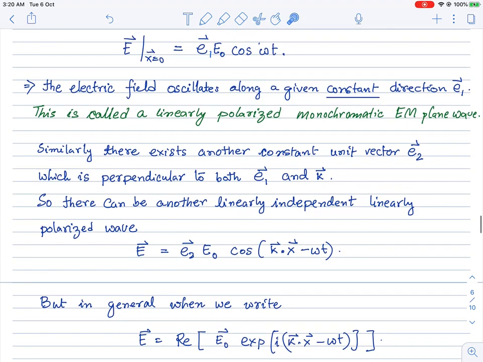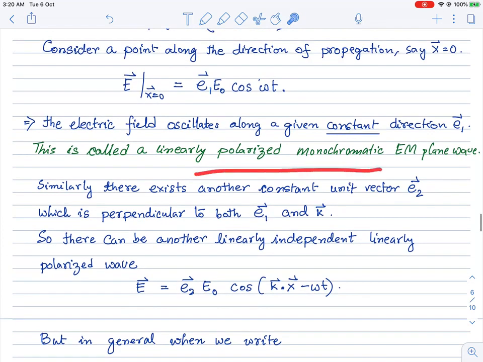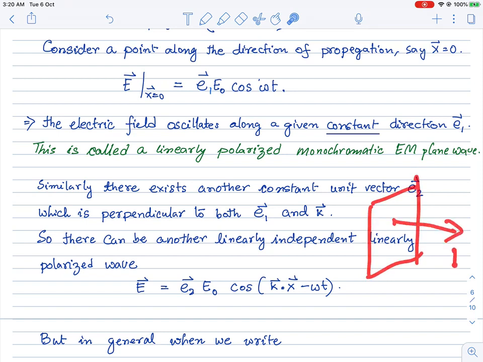So there are two linearly independent possible linearly polarized electromagnetic waves. Two independent solutions are possible, and the reason is that there are two independent unit vectors in a plane perpendicular to the k vector.